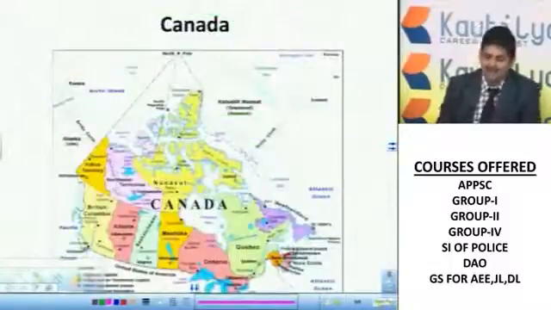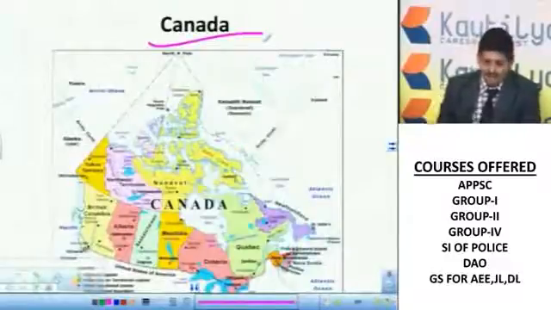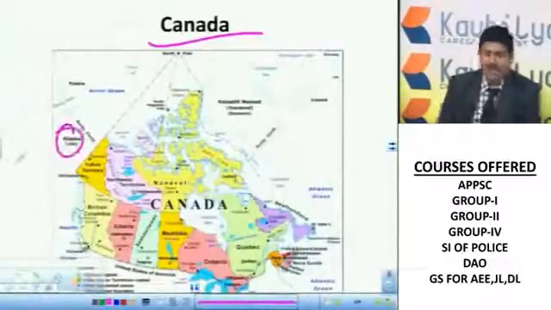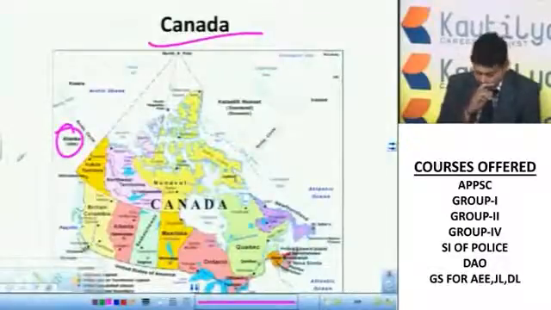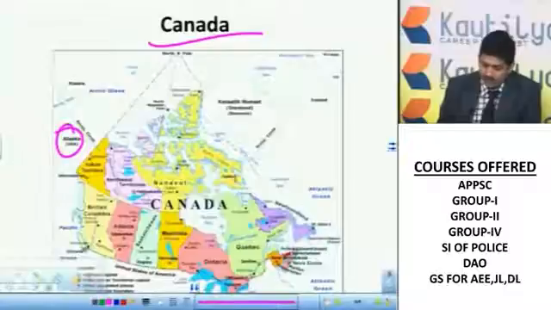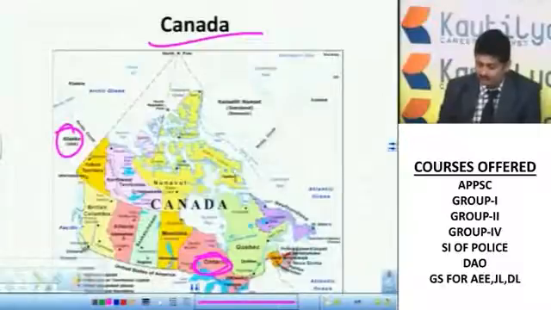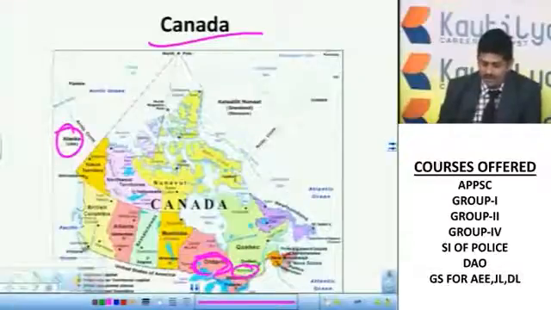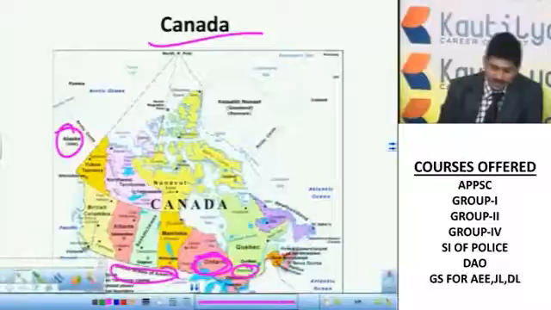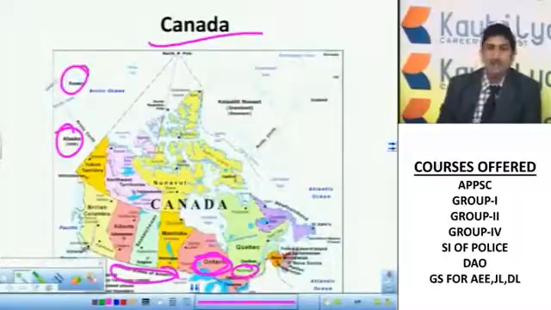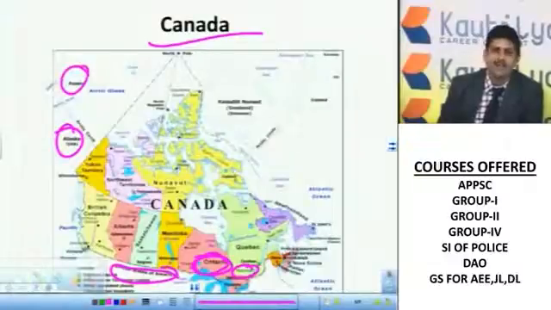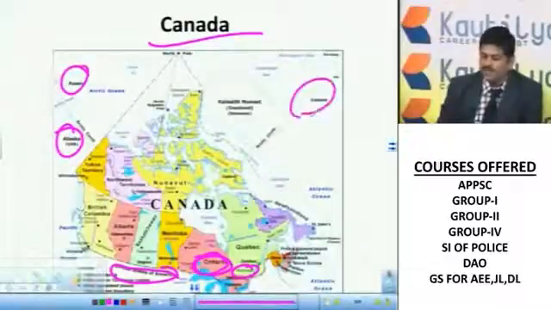Another important country is Canada. Alaska is sharing the boundary with it. Here you can see Ontario, very important. Important falls are there in this Ontario. In Montreal, one important international agreement happened. Here you can see the United States of America, with the border. Canada or any other North American country does not have any land border with Russia. It's only an oceanic border. Here you can see Iceland, right?